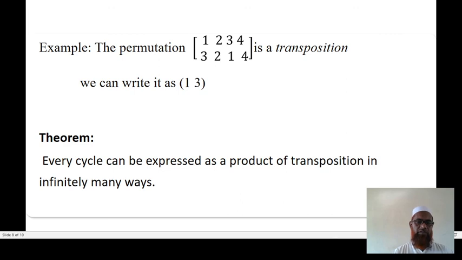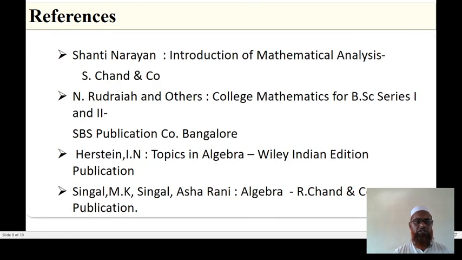Theorem. Every cycle can be expressed as a product of transpositions in infinitely many ways. You already know that. So for this preparation, these are the references for you.